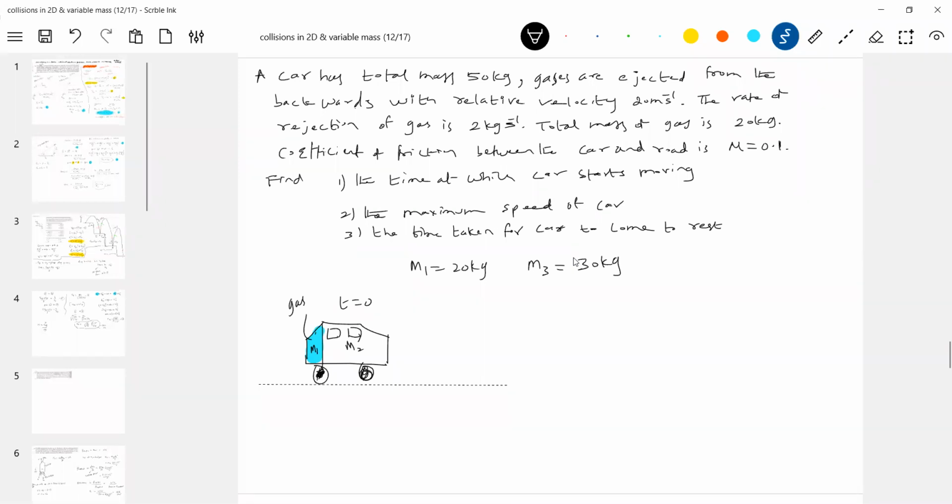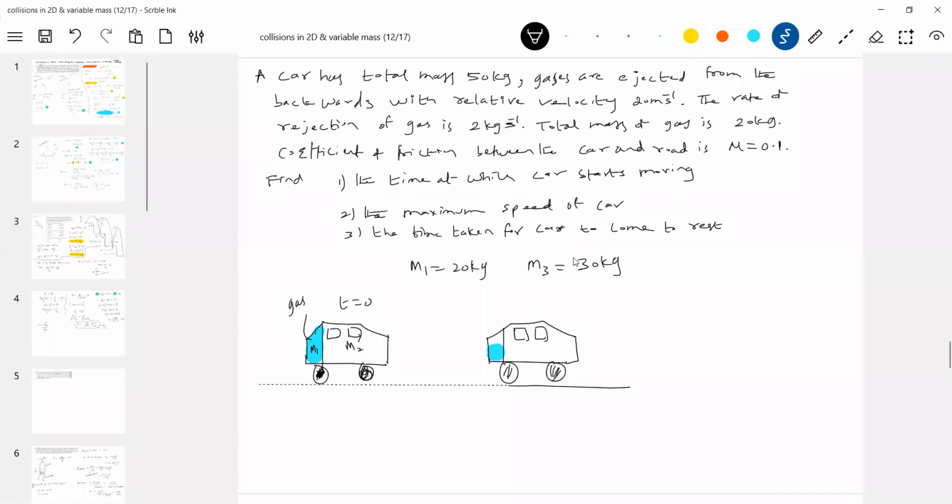So at any instant of time, what will happen to the amount of gas? That will decrease, and momentum will be imparted towards the flight.